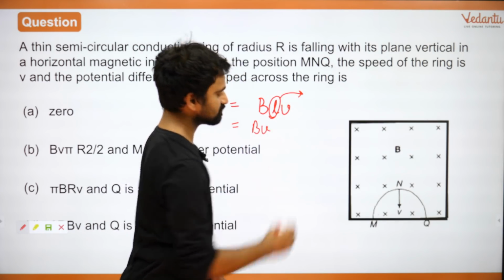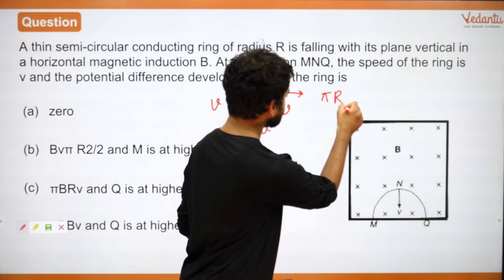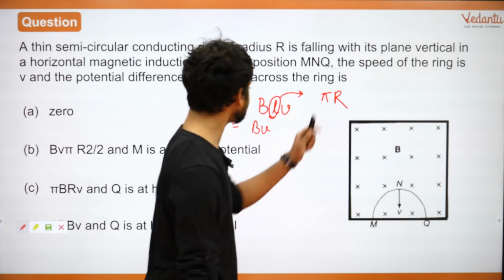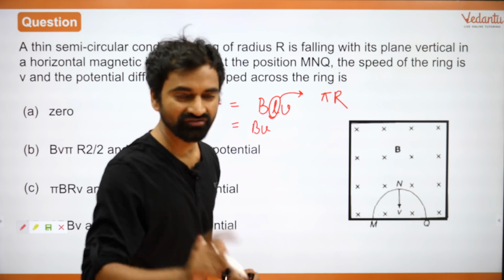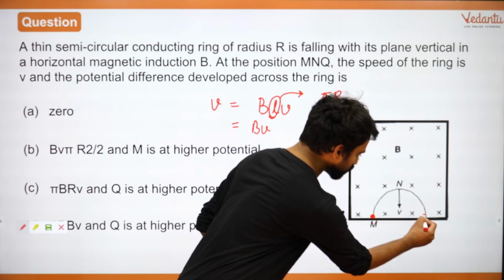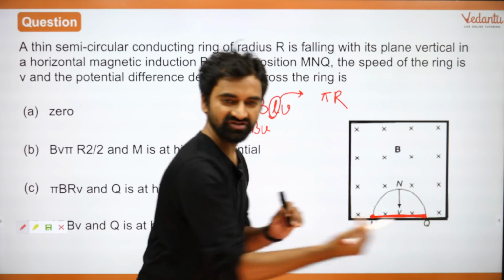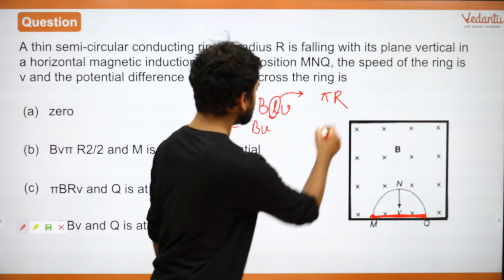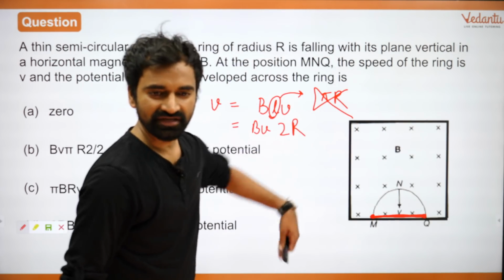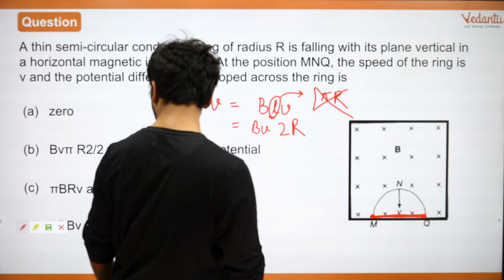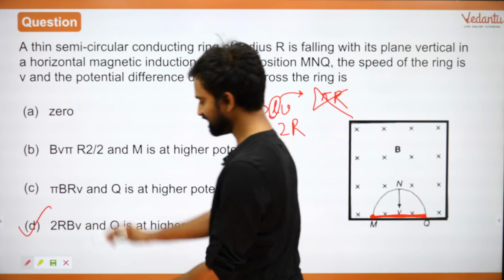What is L here? Now there are two options. Some of you will take L as pi r, and in that case your answer will be C, right? However, यहाँ पे जो मैं इन दोनों points के बीच का gap लूंगा, that will be this, the shortest distance between them. Exactly. Thank you. So this is incorrect. L is actually equal to 2r, the diameter, right? So BV and 2r, this is the right answer. Right, एक ही option है.